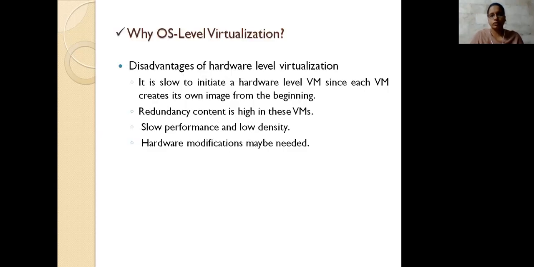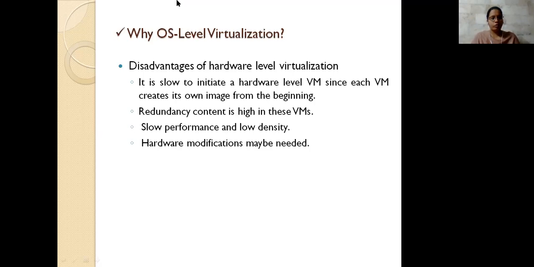Why do we need to consider OS level virtualization? We are providing hardware also, that is the processor and memory. There is a problem with hardware virtualization: hardware VMs create one image each.